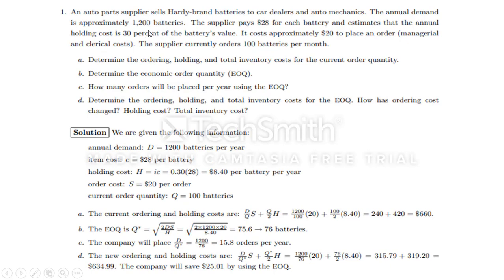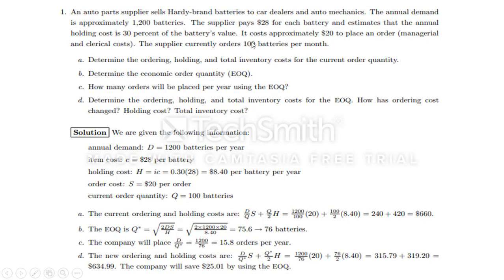From the problem we understand that approximately 1200 batteries is the demand per year. Then the item cost is $28. The holding cost is I into C, that means 30% of the battery cost. So 30% of 28, 0.3 into 28, gives an inventory holding cost of $8.4 per battery per year. The ordering cost of $20 is directly given. The current order quantity is 100.